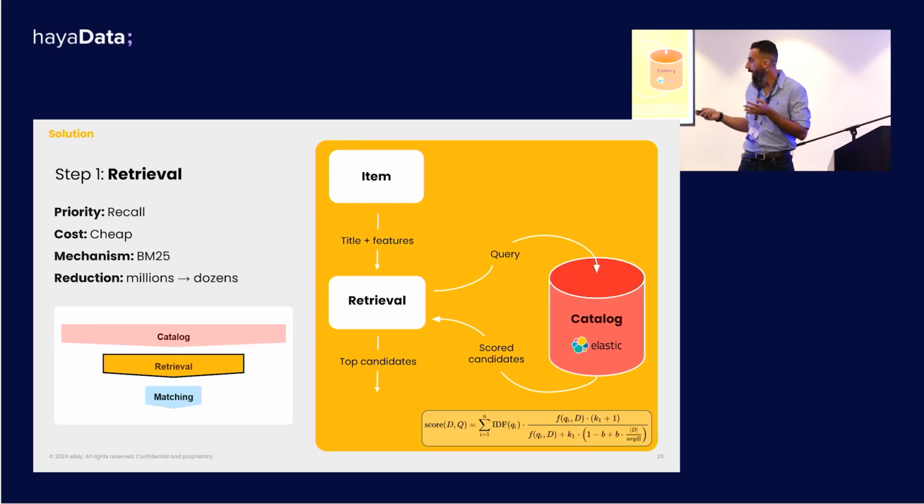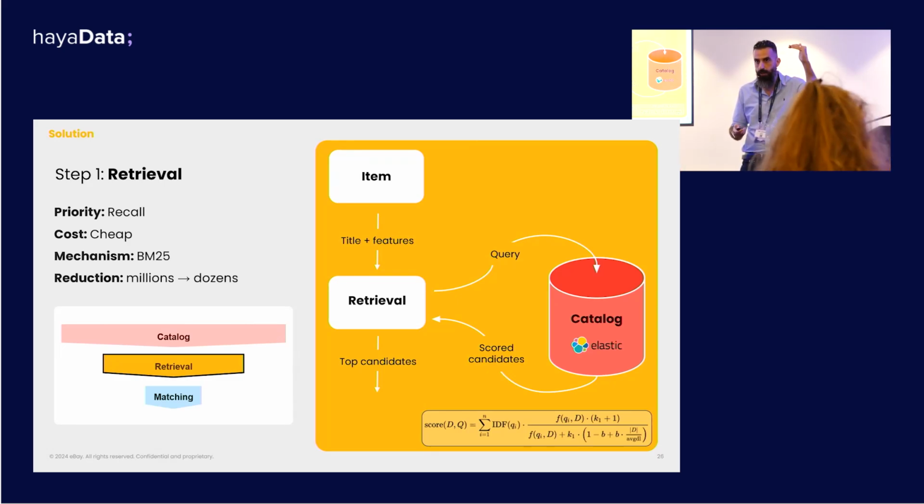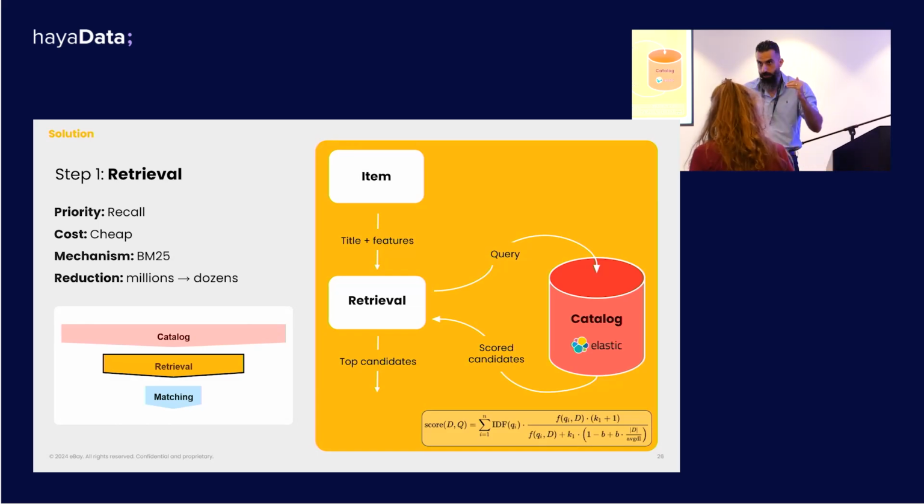Right? And so for the sake of intuition, because I showed you we're dealing with a Nike shoe, for example, I probably don't need to consider candidates from other brands. So for example, New Balance, right? And also because we prioritize recall, we don't really care if the correct product is ranked first within that list of candidates, only that it exists within that list.